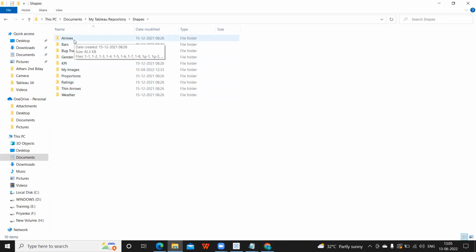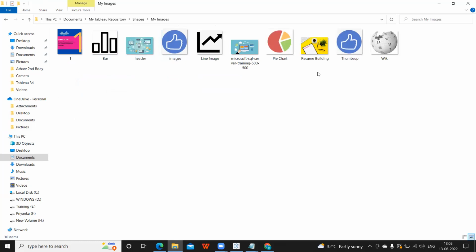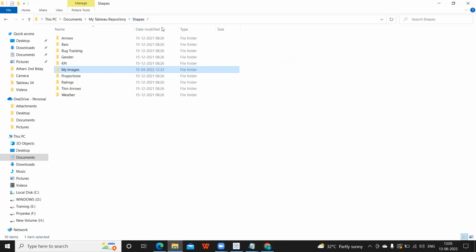All those images you can save in any of the existing folders, or if you want to segregate, you can have your own folder like My Images and save them inside that. So I have created a specific folder called My Images, and I have added images in that. Similarly you can create your own folder, so that in future it does not cause any disturbance, and you can use it for your dashboard purposes.